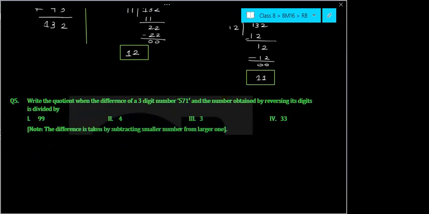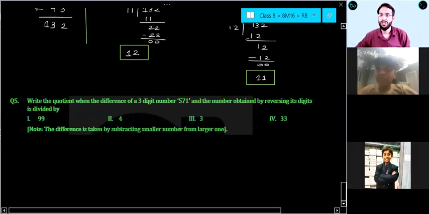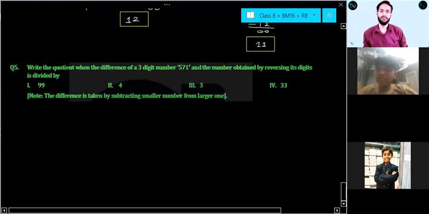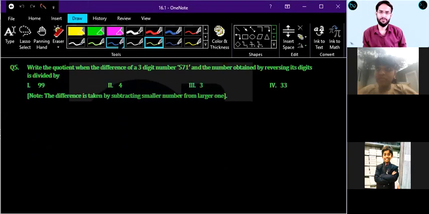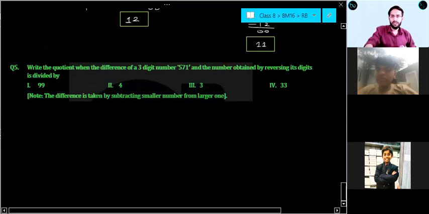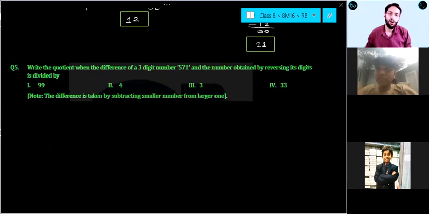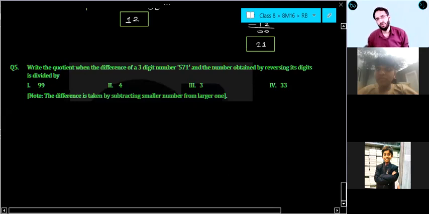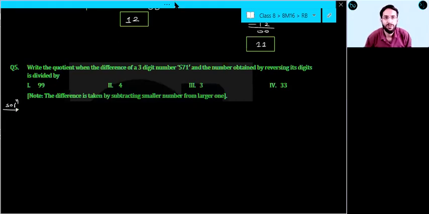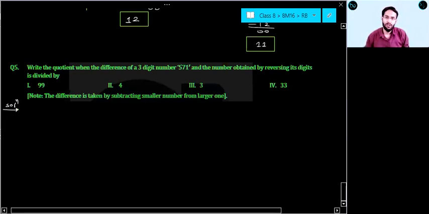Now see here, everyone. Can you see this question number 5 on screen? Write the quotient when the difference of a 3-digit number 571 and the number obtained by reversing its digits is divided by 99, 4, 3 and 33. So what I will do here, students, I'll give you a hint for this question. Remaining you can try from home.